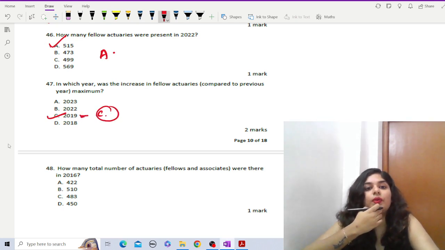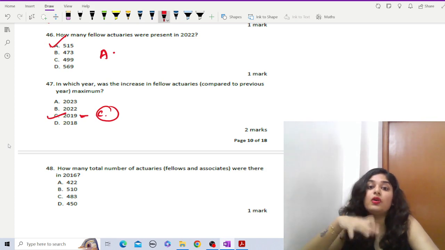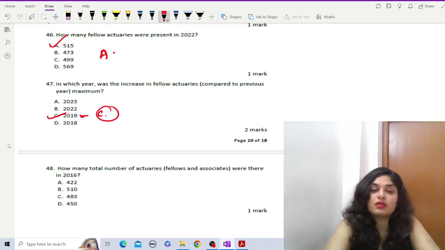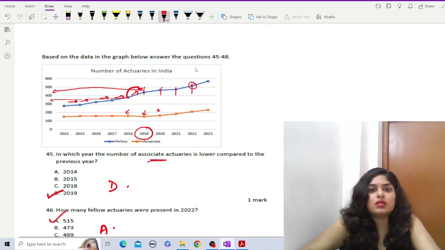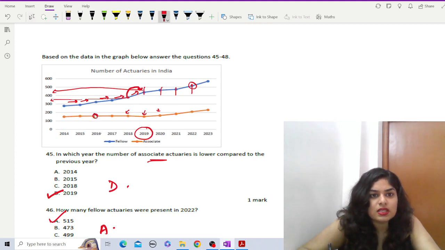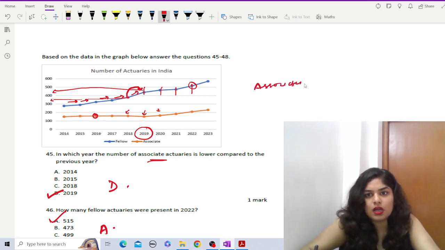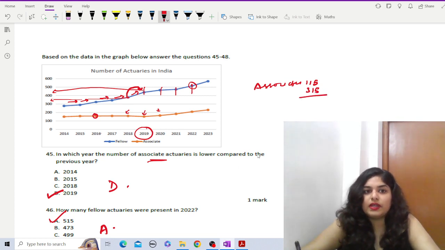Next, 48. How many total actuaries, that is fellows and associates together, were there in 2016? Very good. So 2016 is this. As you can see, this is in between. I can say it's 150, let's say. So associates approximately 115, and fellows approximately 350. I'm taking approximations, and from the options we can find it out, right?